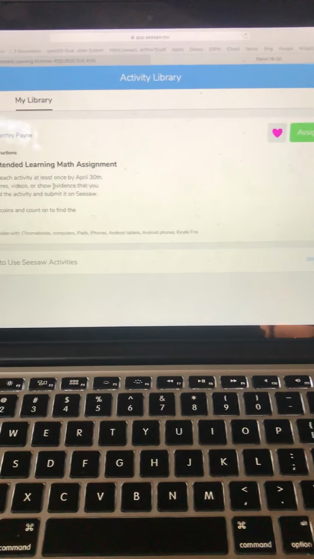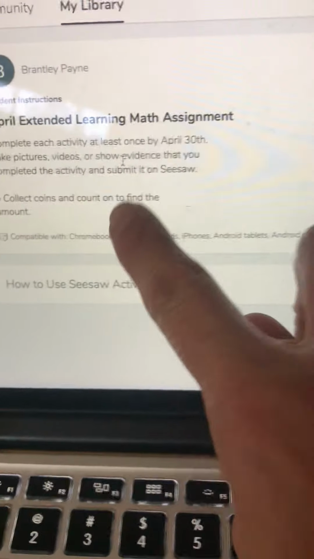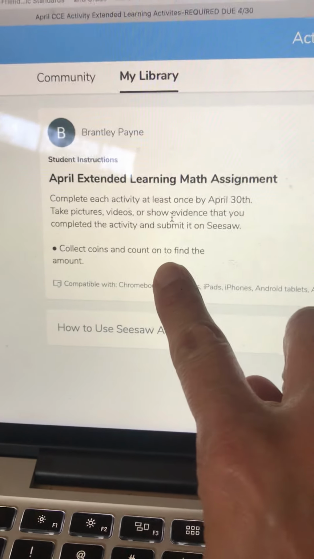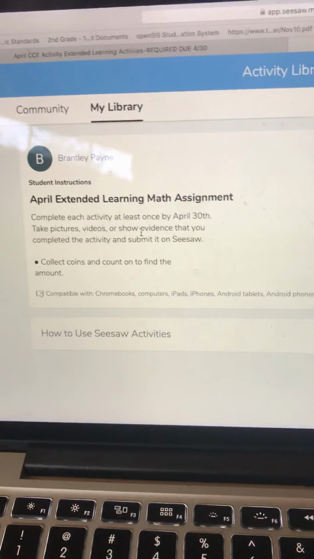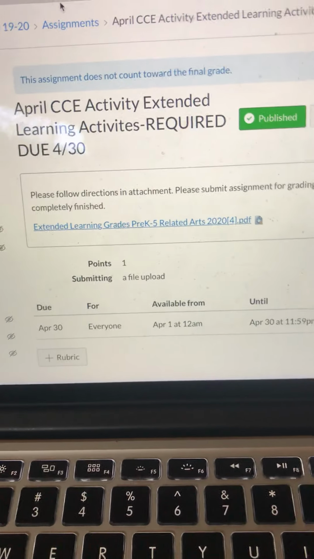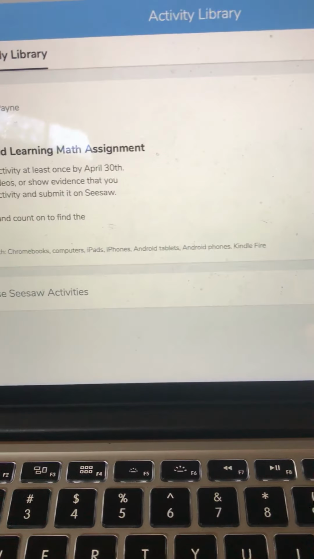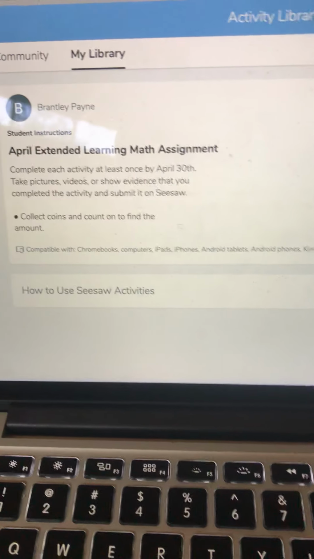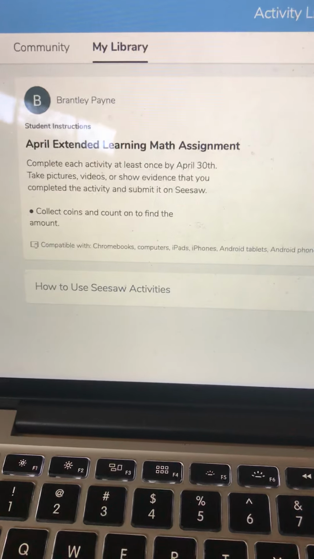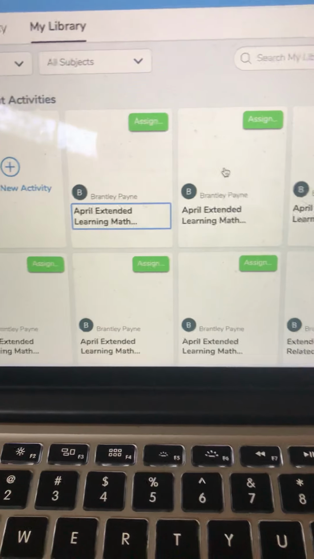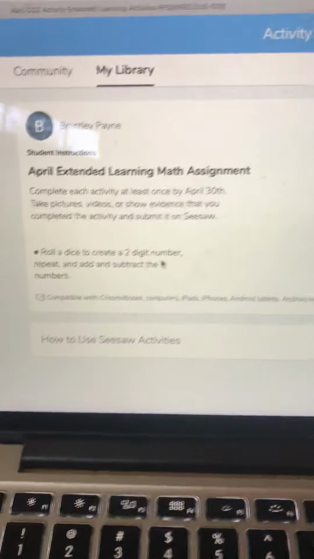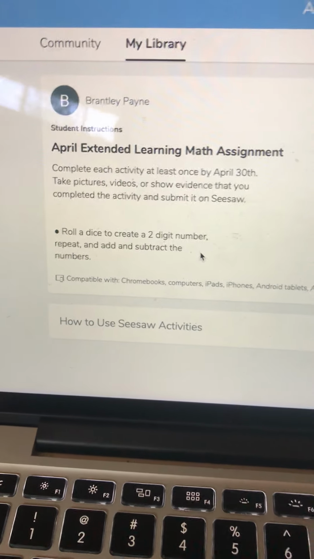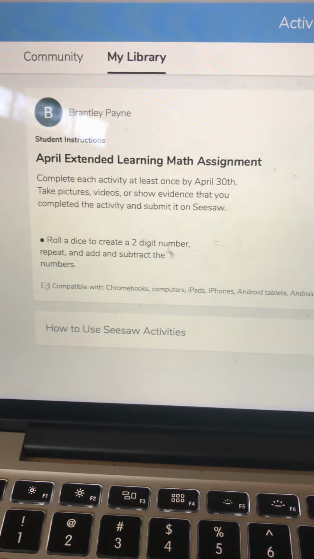So this first assignment, you can see it matches collect coins and count on to find the amount. So once you've done that on Canvas, you just have to take a picture of it and then put it on Seesaw, and that's where I will be checking these. You can see that the next one matches as well. It says roll a dice to create a 2-digit number, repeat and add and subtract the numbers.